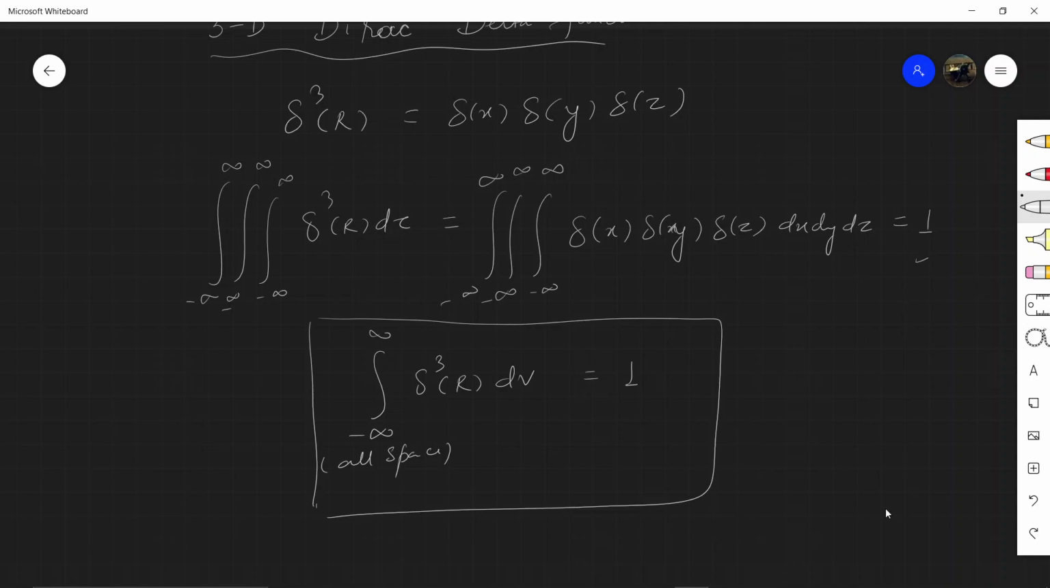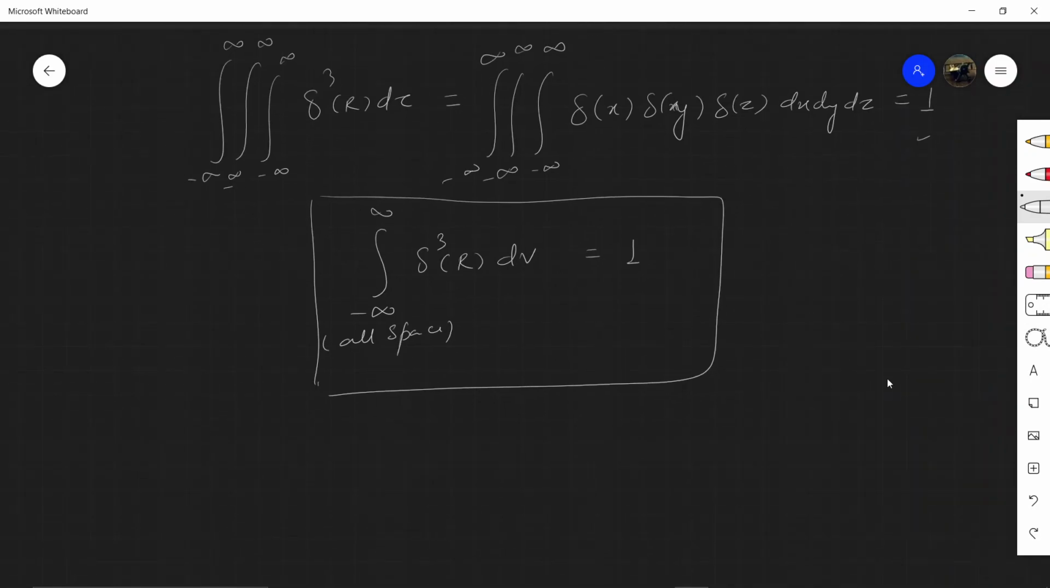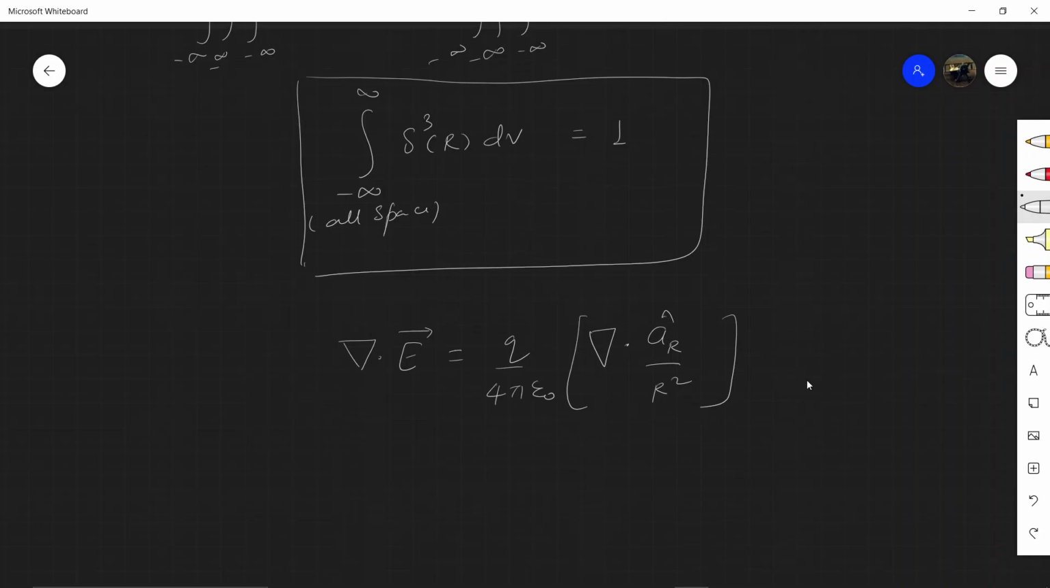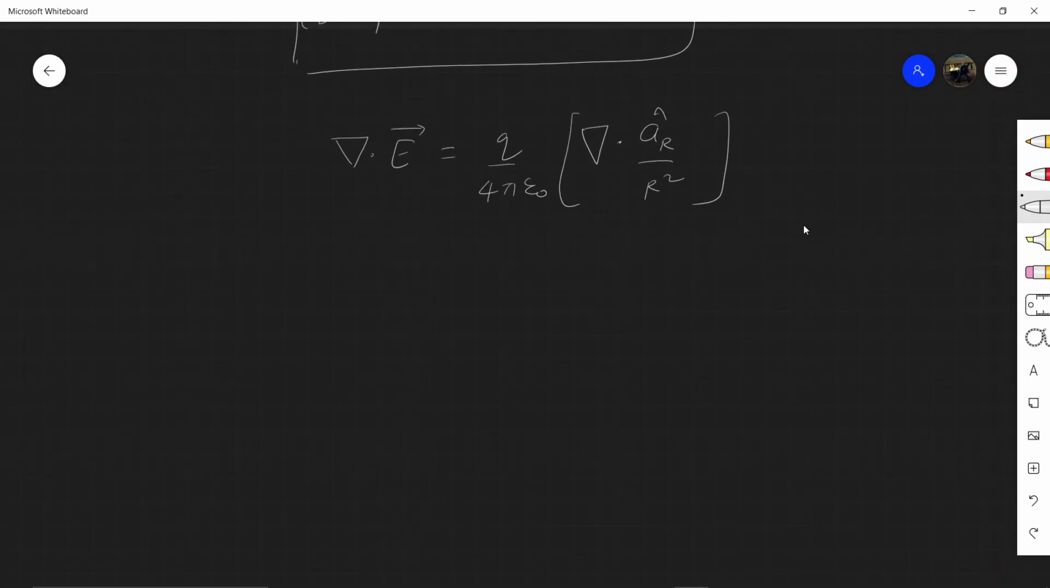We will see how this particular function comes into the picture of divergence of electric field. Now del dot E, once again, look into the divergence of this function, Q upon 4 pi epsilon naught, del dot a_r upon r square. We are taking the divergence of the electric field due to a point charge. Now let us single out this function.